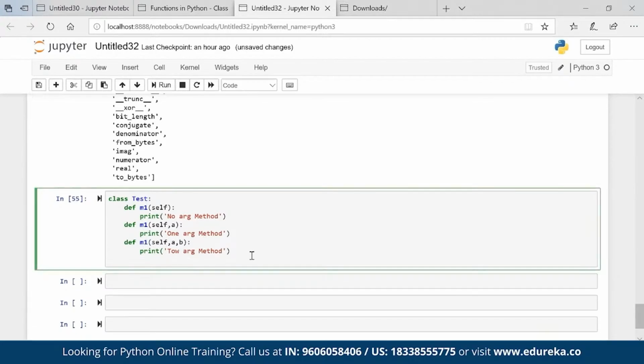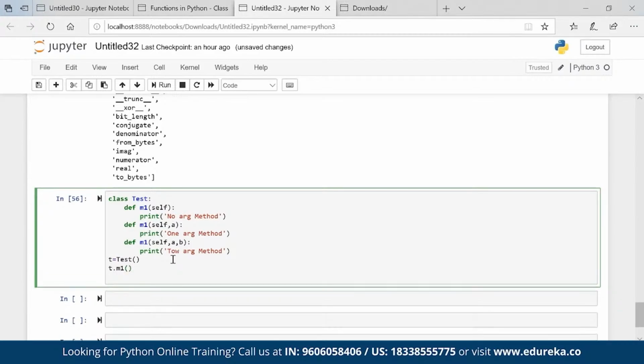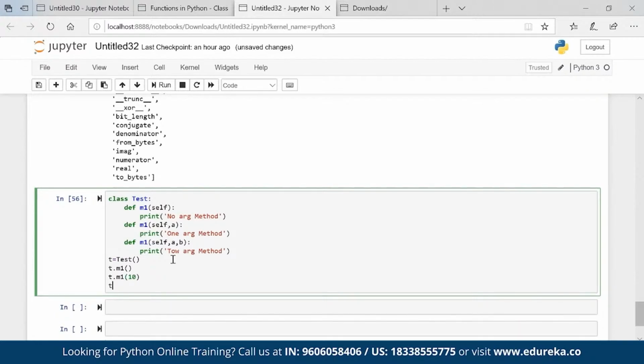Now the question arises, t equals test, I'm creating an object. Will t dot m1 work? T dot m1 10 will work? T dot m1 10 comma 20 will work?